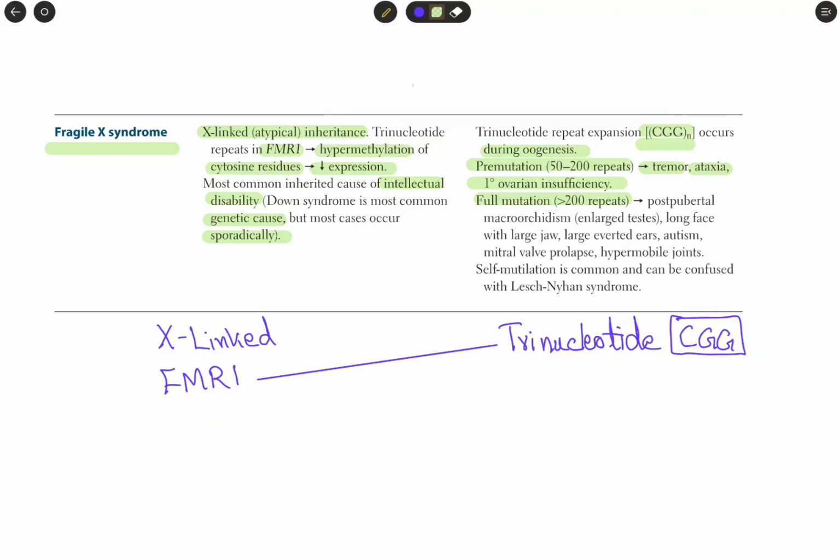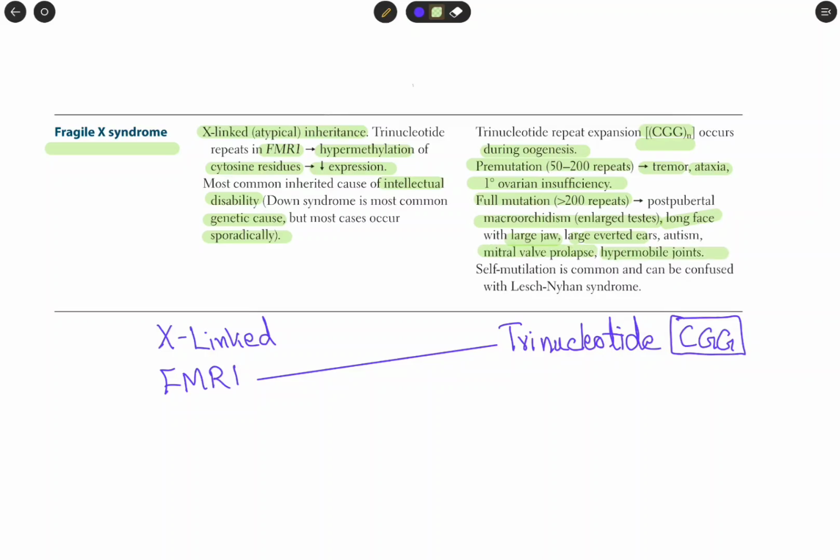Full mutation, more than 200 repeats, leads to post-pubertal macroorchidism or enlarged testes, long face, very large jaw, large everted ears, autism, mitral valve prolapse, and hypermobile joints.